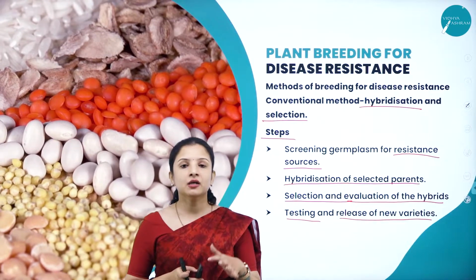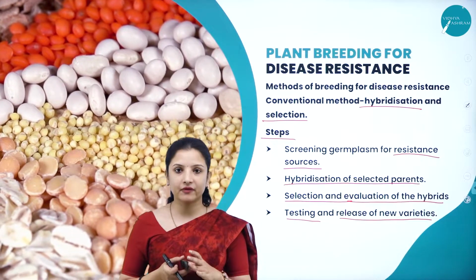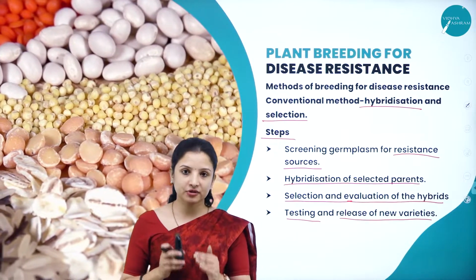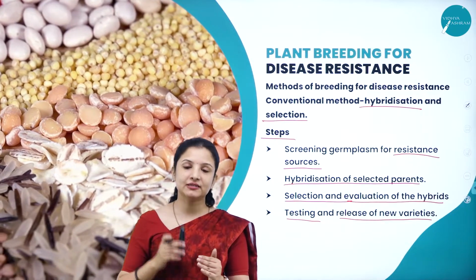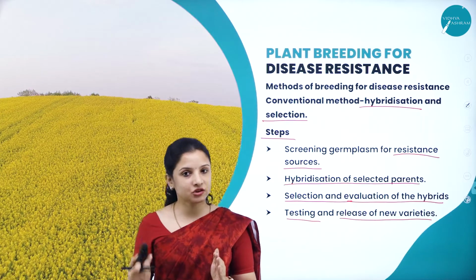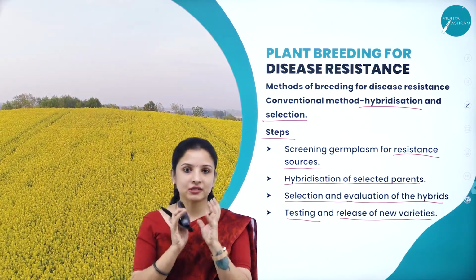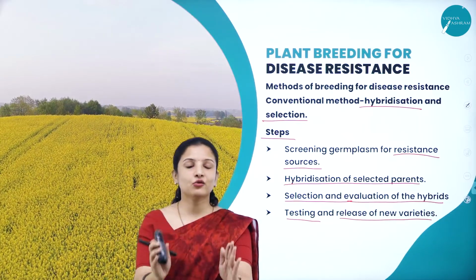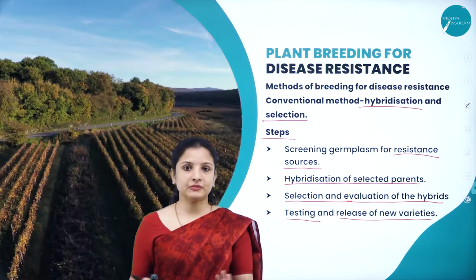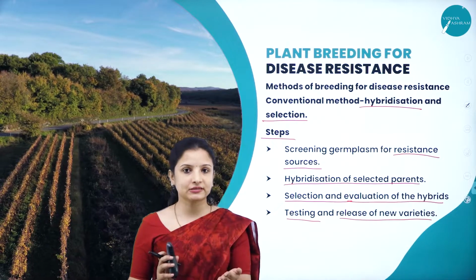After bagging, they will wait until fertilization occurs and seed setting occurs. Then they will take the seeds and continue this procedure for around 5 to 6 generations. After that, they will get a good set of seeds, which is hybrid. That seed they will sow in their particular farm, that is the research institute's farm itself. They will sow it and they will test there.